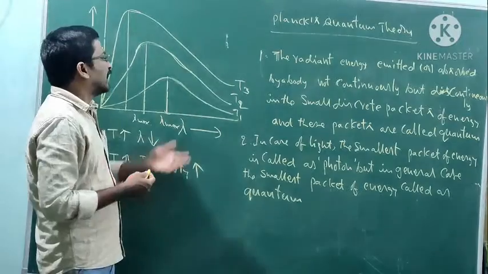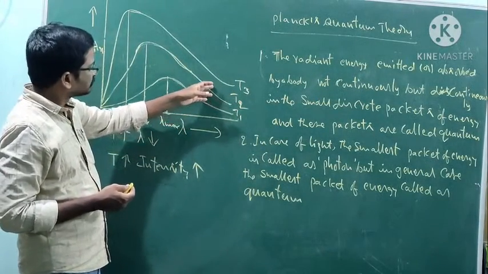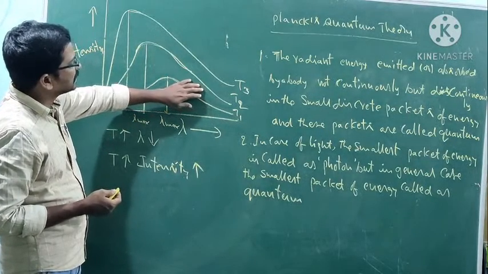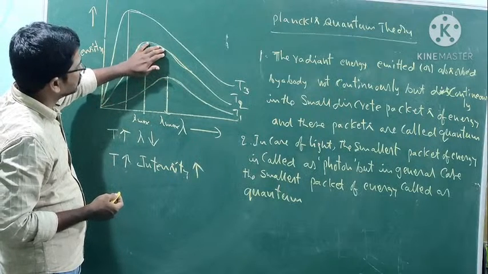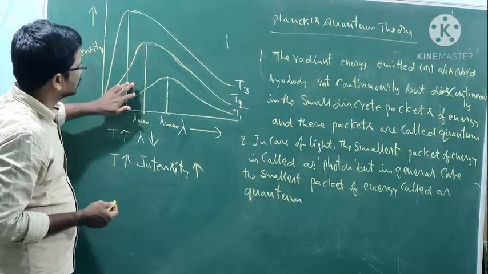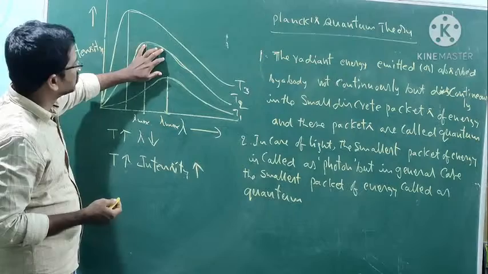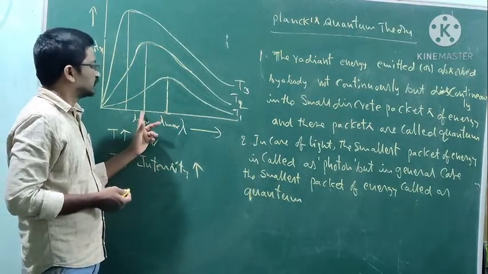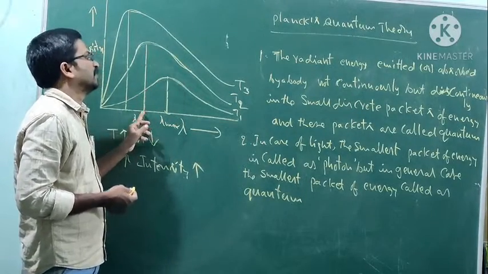If you go to a higher temperature for a black body, the intensity again increases, reaches the maximum, and then decreases. And the lambda maximum goes to a shorter wavelength. Compared to this one, lambda maximum goes to a shorter wavelength.